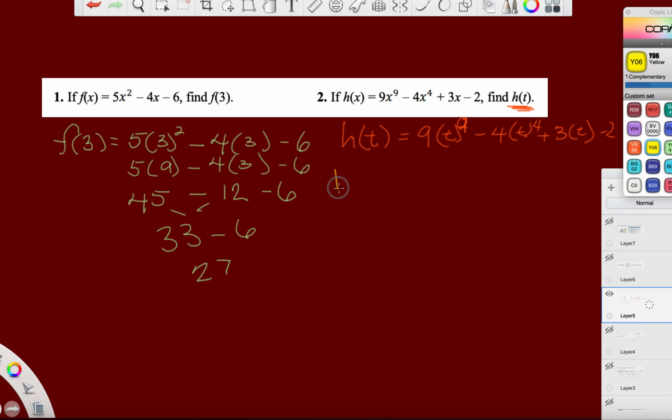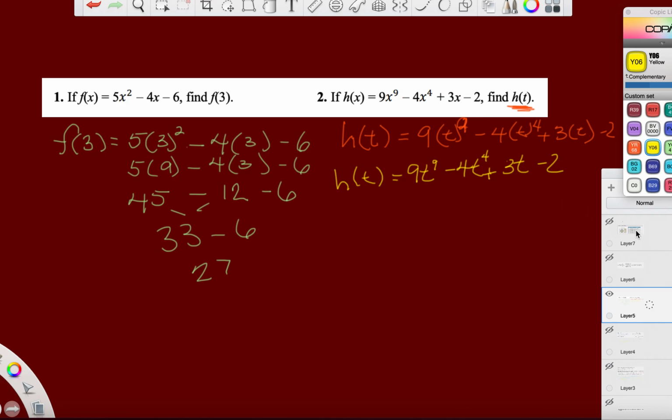So h of t is equal to 9t to the 9th minus 4t to the 4th plus 3t minus 2. And that's it. You're done. That's all there is to it.